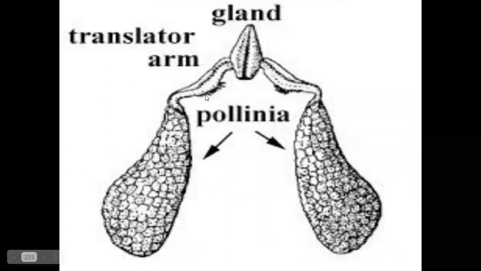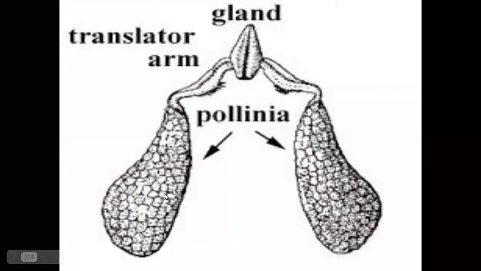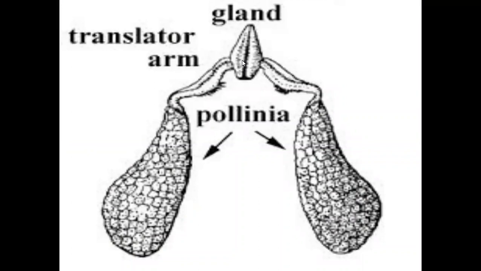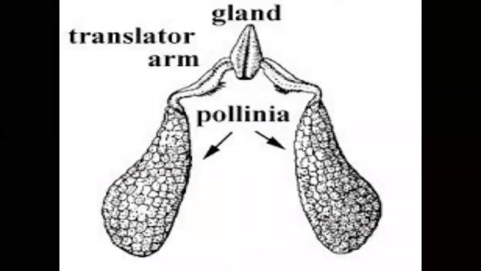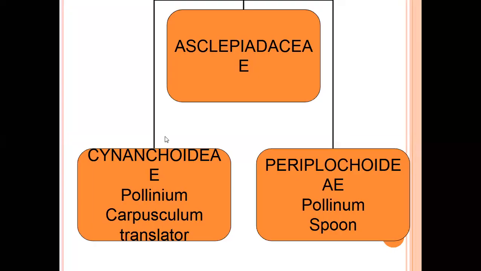These are lambda in shape. Translators means a mass of pollen grains. From each anther, the mass of pollen grains is developed in a translator structure. The translators are lambda in shape. The lambda shaped translators are developed in the Cynanchoideae